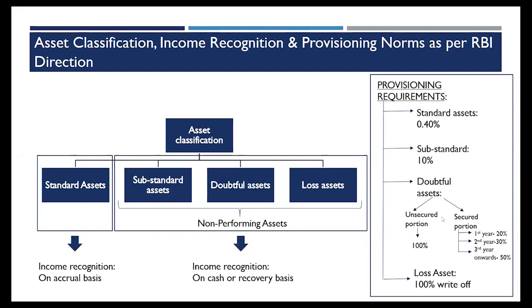How do I do the income recognition on these assets? For a standard asset, income recognition is done on accrual basis. So based on the due dates of my EMI payments or interest payment, I'll recognize the income. However, for NPA, the income recognition is done on cash or recovery basis. And in case for an NPA asset, if I've already recognized an income in my books, I'll have to reverse it once it becomes an NPA, because it is only on cash or recovery basis that I'll do the income recognition. So this is the concept of asset classification, income recognition, and provisioning norms.